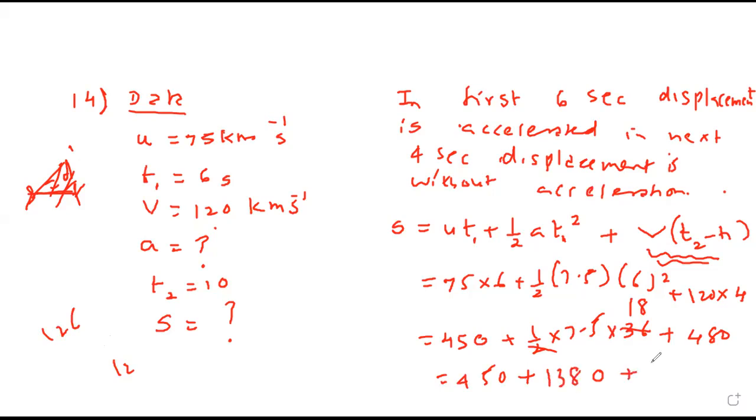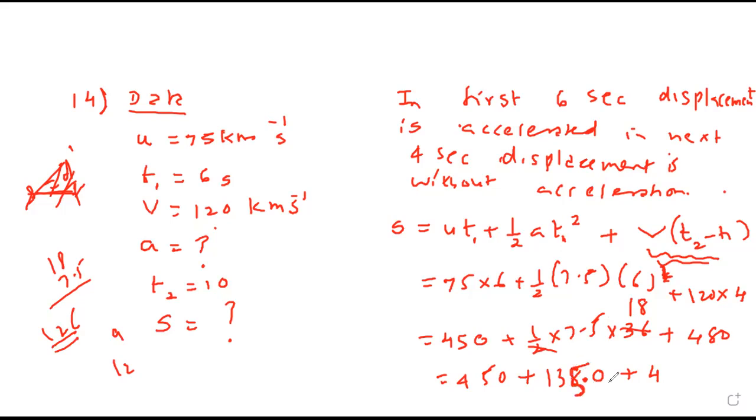Sir, how did you get 138? I did not understand. I just multiplied 18 into 7.5. We have to take half into 7.5 then. 2 cancels with 36, it becomes 18. 6 square is 36, na? 18 into 7.5 will be 135, na? 18 into 5 is 90. Carry 9. 18 into 7, 126 plus 9, 135.